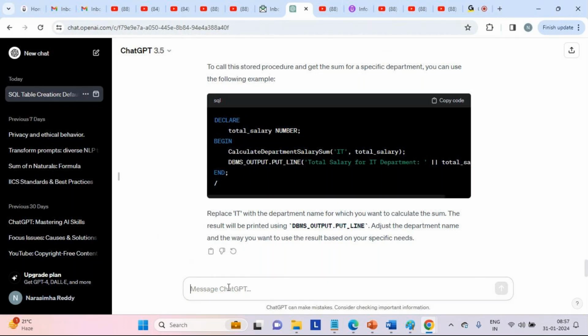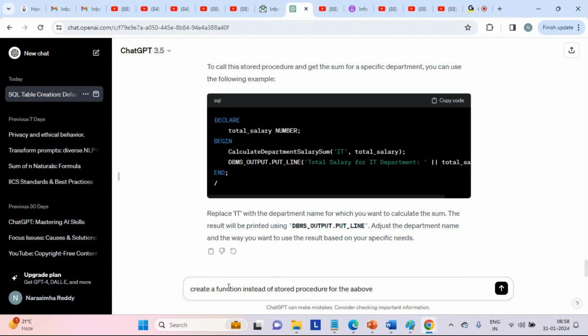So now the next question. Let us say we need to create a function. Instead of having an out parameter, let's say we expect a return value. So how do you do that? We can create a function instead of a stored procedure for the above.